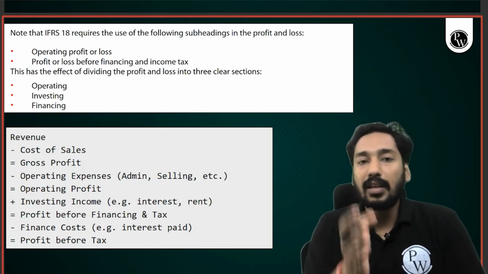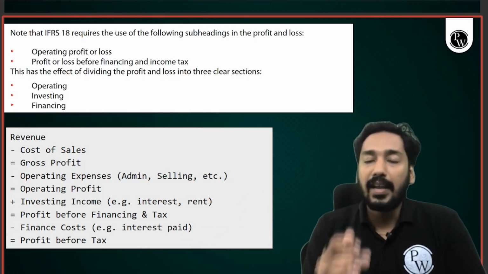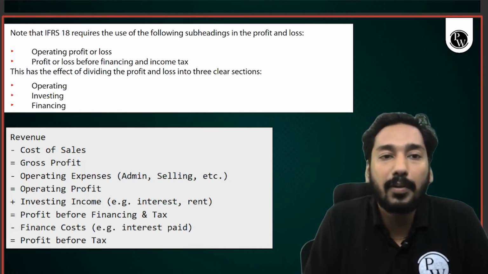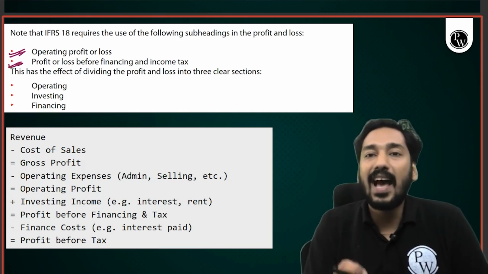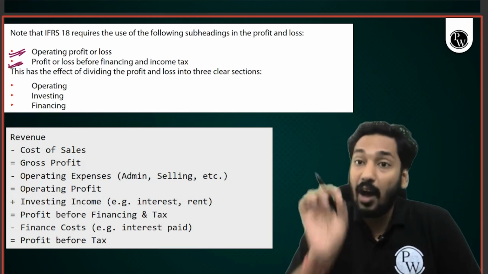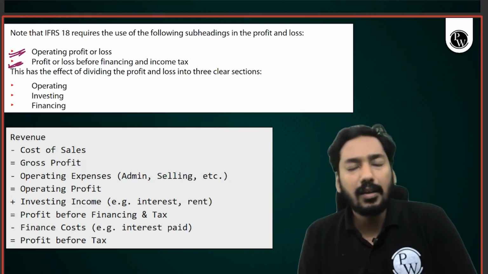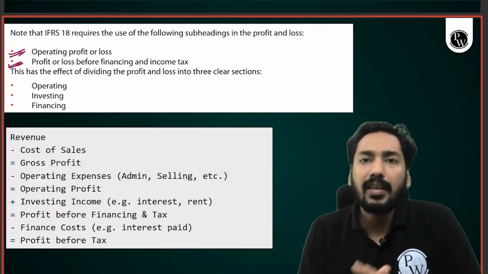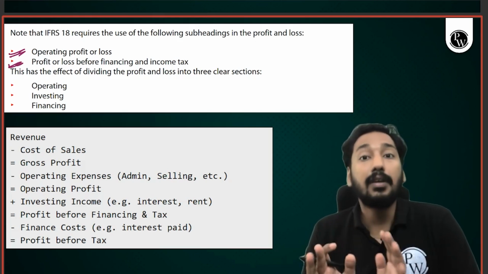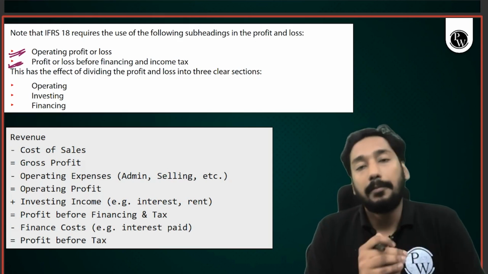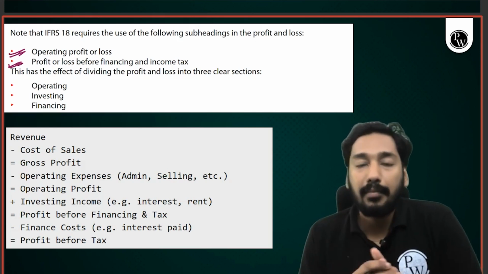Operating activities do not include investing and financing, and hence they have made it compulsory that in a P&L there should be one heading called operating profit and loss, and another heading called profit or loss before finance and income tax. So these two headings now become compulsory. I agree, some of you must be thinking, sir, companies were already preparing their annual reports in this format. Yes, they were, but at that time these headings were optional, but now they have made them mandatory.